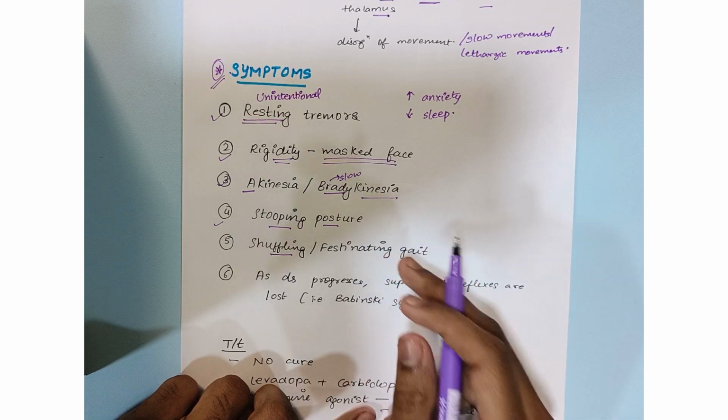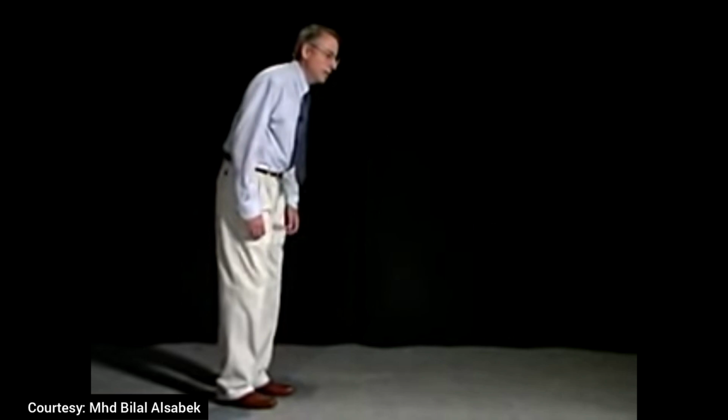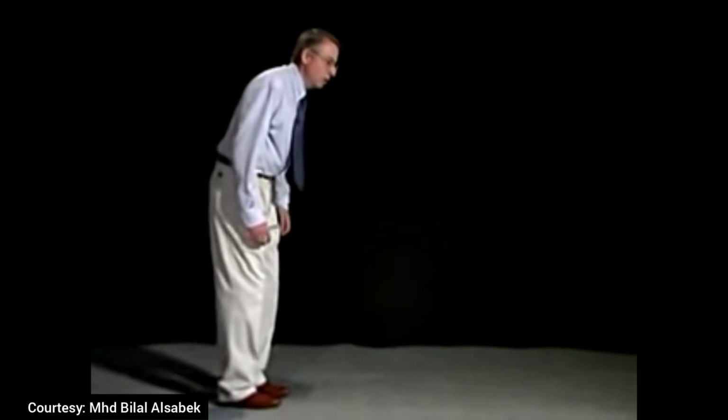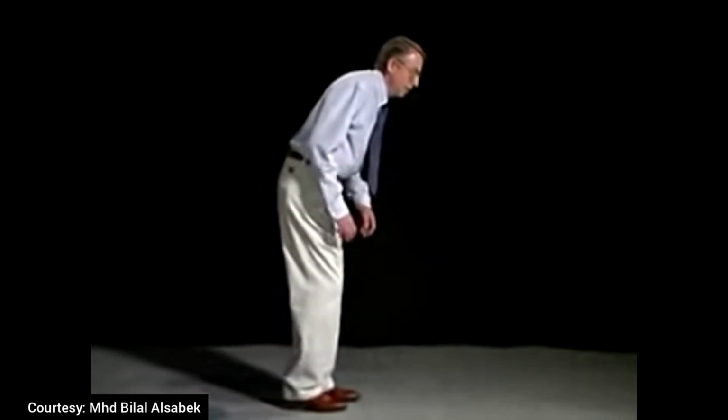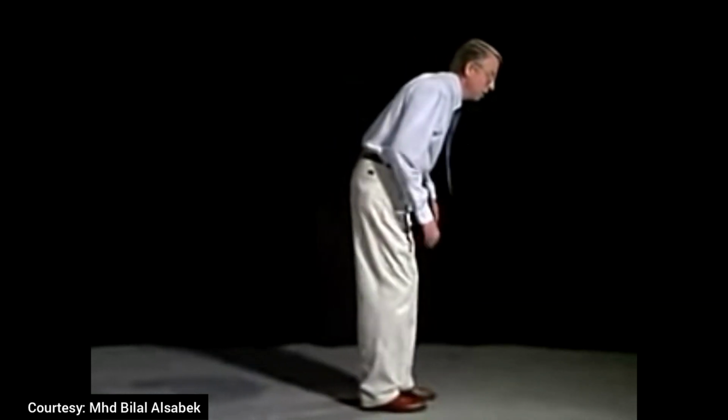This will be demonstrated by this video. Gait. When the gait is initiated, there are small steps. Oftentimes there's a tremor associated with this. And as the gait progresses, there may be a picking up of speed, or what's called a festinating gait.